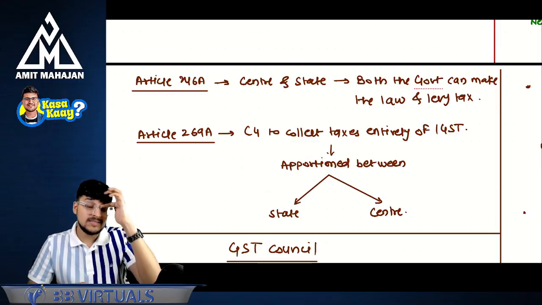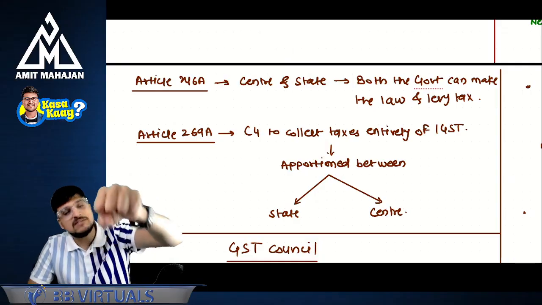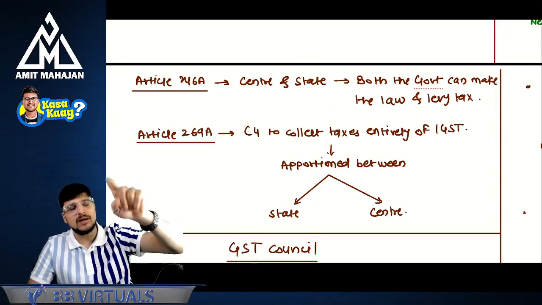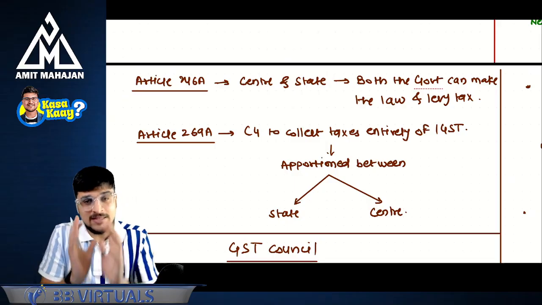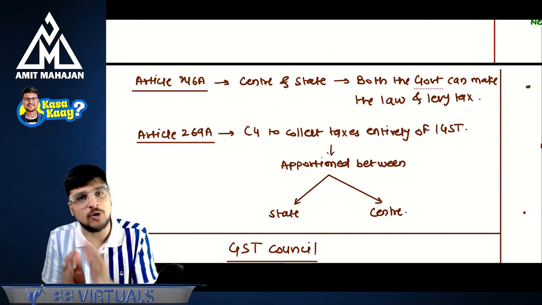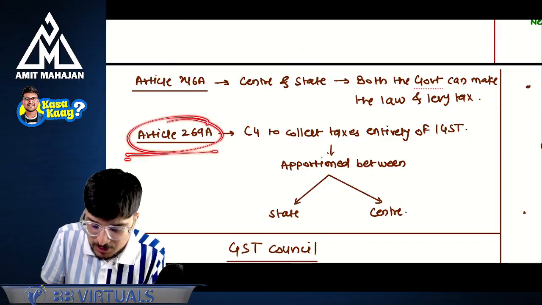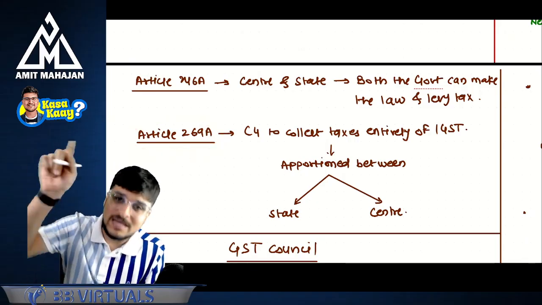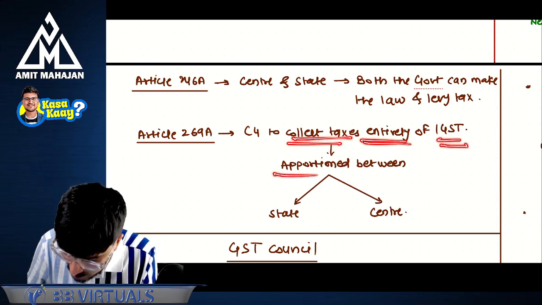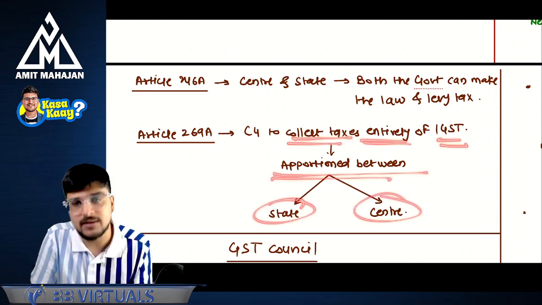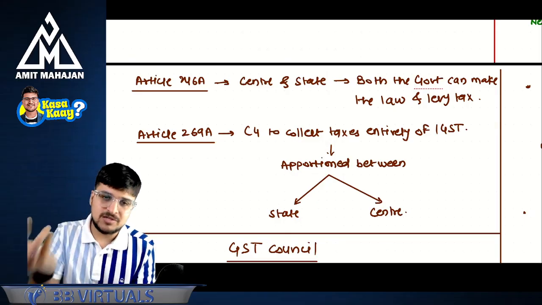Understanding? Now the point is, we had seen one thing, that in IGST, first the GST will be collected by central government and then it will be distributed to the state government. Now, this central government should have the authority first to collect, right? And that's why they made one more article, Article 269A, which gave the power to central government to collect the taxes entirely of IGST, and then you apportion between state and center. Understanding? Perfect.